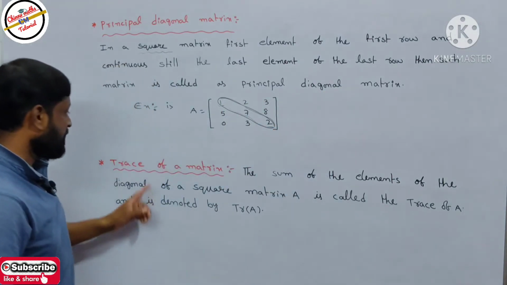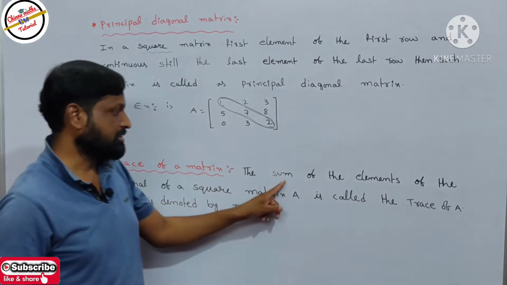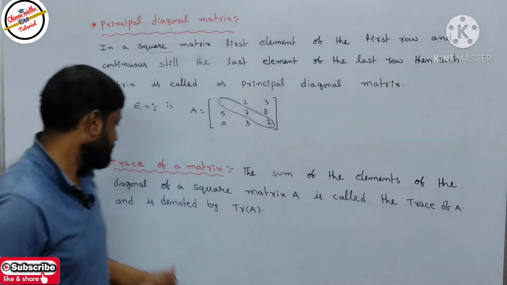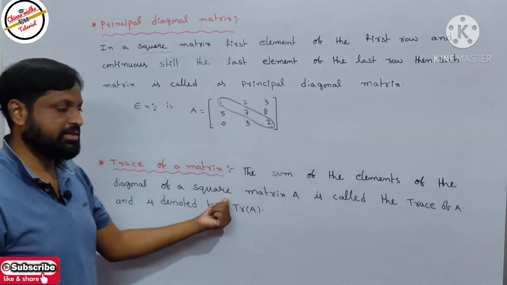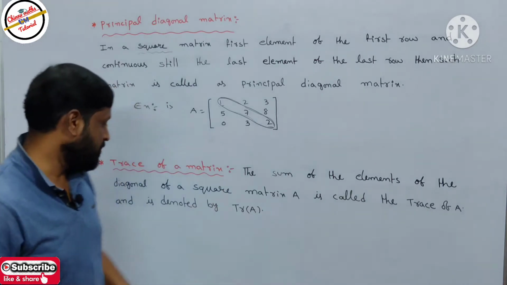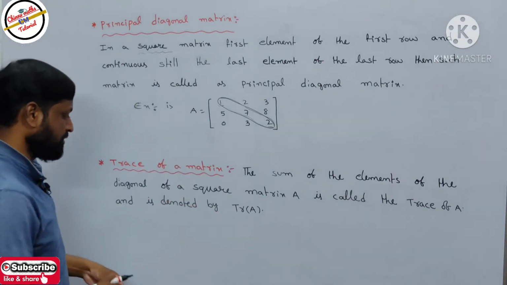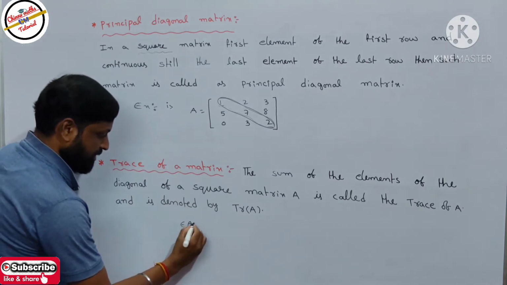Next, trace of a matrix. The trace of a matrix means the sum of the elements of the diagonal of a square matrix A, and it is called the trace of A. It is denoted by trace of A. Let's take the same example.